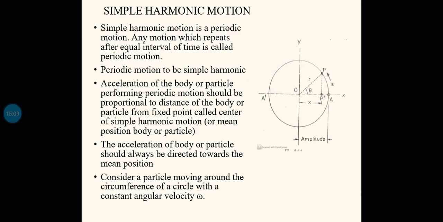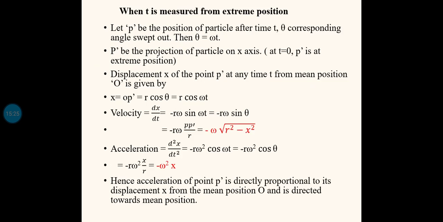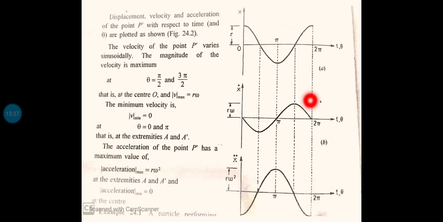Now from 90 to 180 degree, what is happening? P dash will be moving from O to A dash in this direction. So at theta equal to 180 degree, again it is reaching maximum distance, but towards the left side, that means minus r. So here in the graph, the same distance r will be there towards the other side.